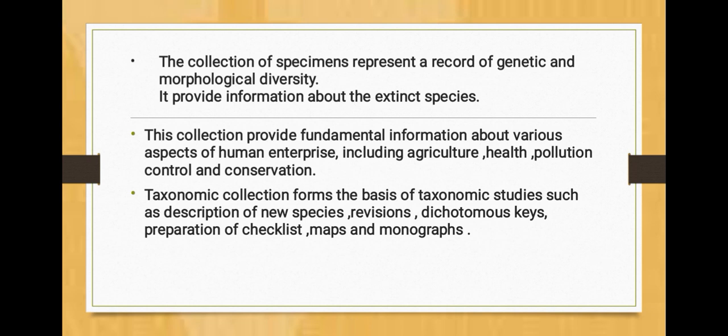It provides information about extinct species. This collection provides fundamental information about various aspects of human enterprise, including agriculture, health, pollution control, and conservation. Taxonomic collections form the basis of taxonomic studies such as description of new species, revisions, dichotomous keys, preparation of checklists, maps, and monographs.